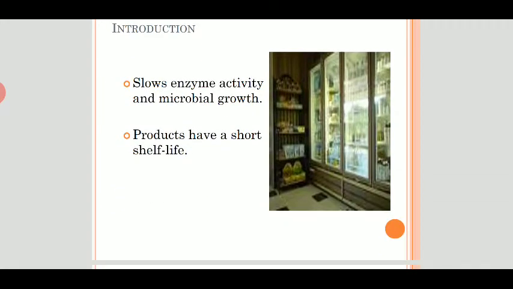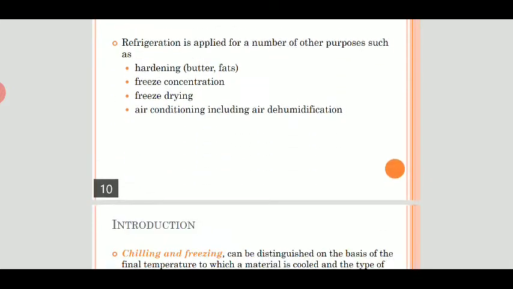So when we talk about refrigeration, it is responsible for the slowdown of enzymatic activities and microbial growth, and it improves the shelf life of a product, but for a short duration.